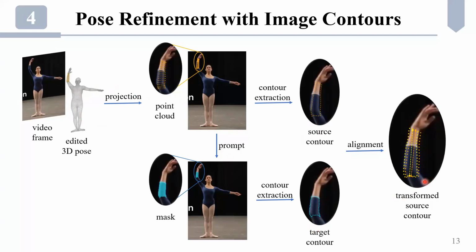The transformation for refinement is found by aligning these two controls. Then the transformation on the joints can be used to update the 3D pose in the same way as how the user manipulates joint handles.